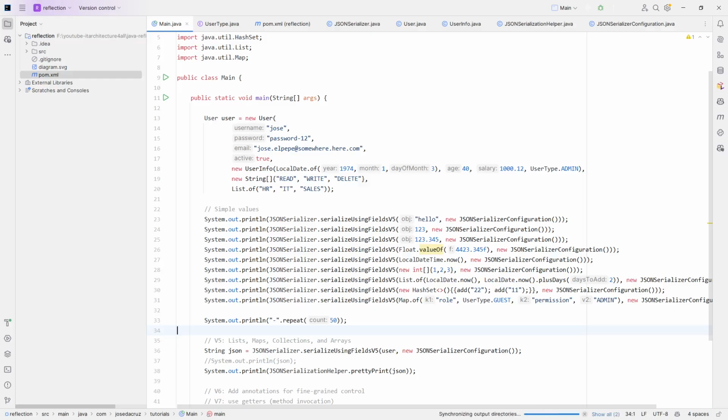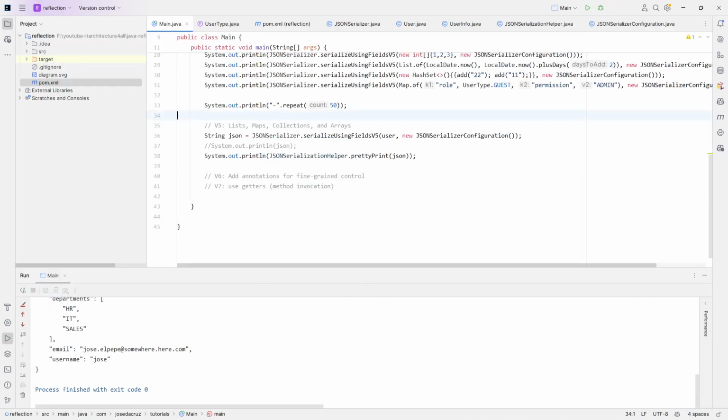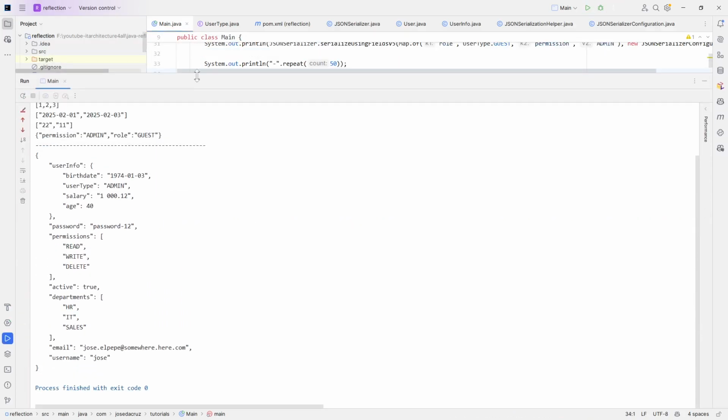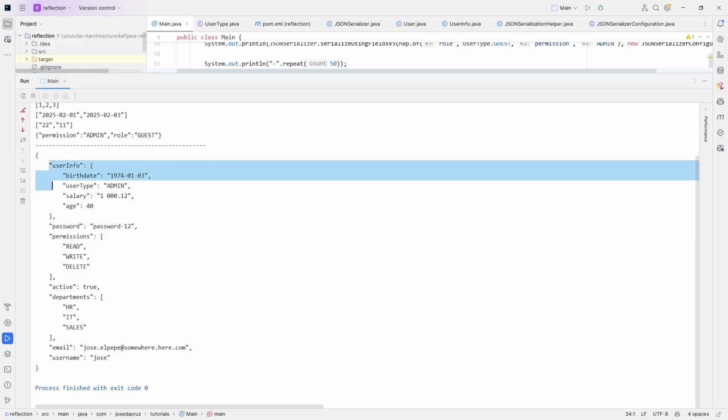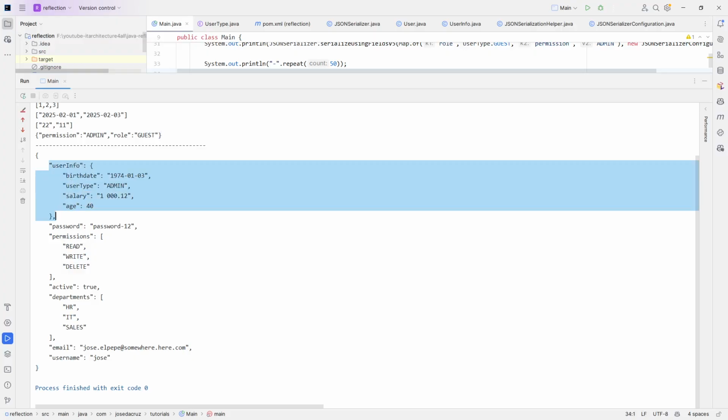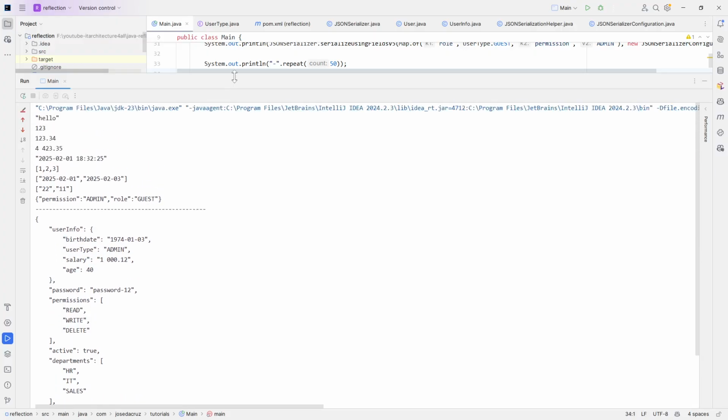Just a few seconds. And we can see here the output. It's nice to see it in this way. So we have our user, which is this one, this curly brace. Then we have our class, user info, that we want, which is this class here.